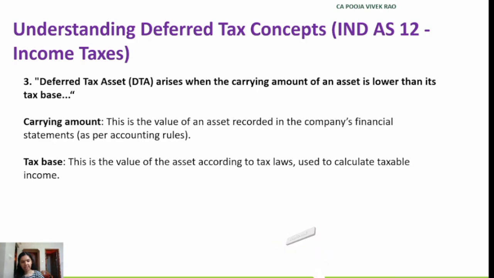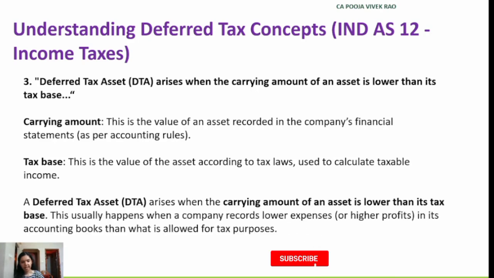Hence, a deferred tax asset arises when the carrying amount of the asset is lower than its tax base. This usually happens when the company records lower expenses or higher profits in the accounting books than what is allowable for tax purposes. The future impact of this will mean that the future taxable profits will be lower due to higher tax deductions in the future.